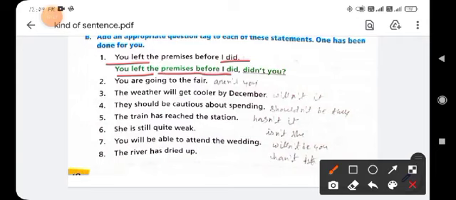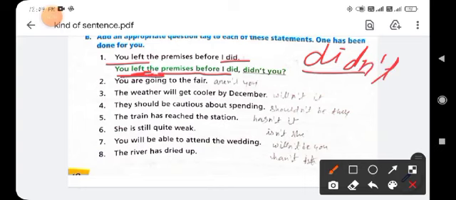First you look, this is the past indefinite sentence, and in the past indefinite sentence we always use "did" in the negative and interrogative form. So first you write "did", and as this is the affirmative sentence, change it into negative: didn't, and the subject is "you". Then you put "you" as a subject, and in the last you put the question mark.